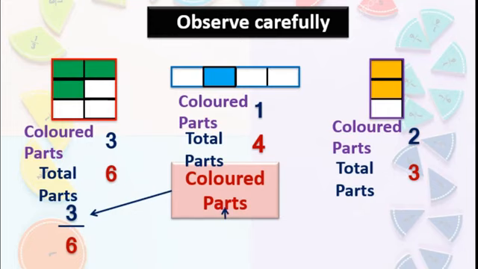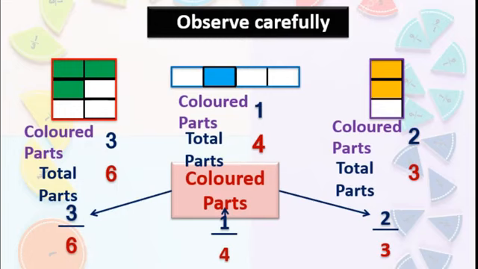Total parts are 4 and colored part is 1. So it is 1 upon 4. How do we read? 1 upon 4. Now in the last picture, colored parts are 2. So 2 in the numerator and upon 3 total parts. Isn't it? Got this, students? Is it clear for you?